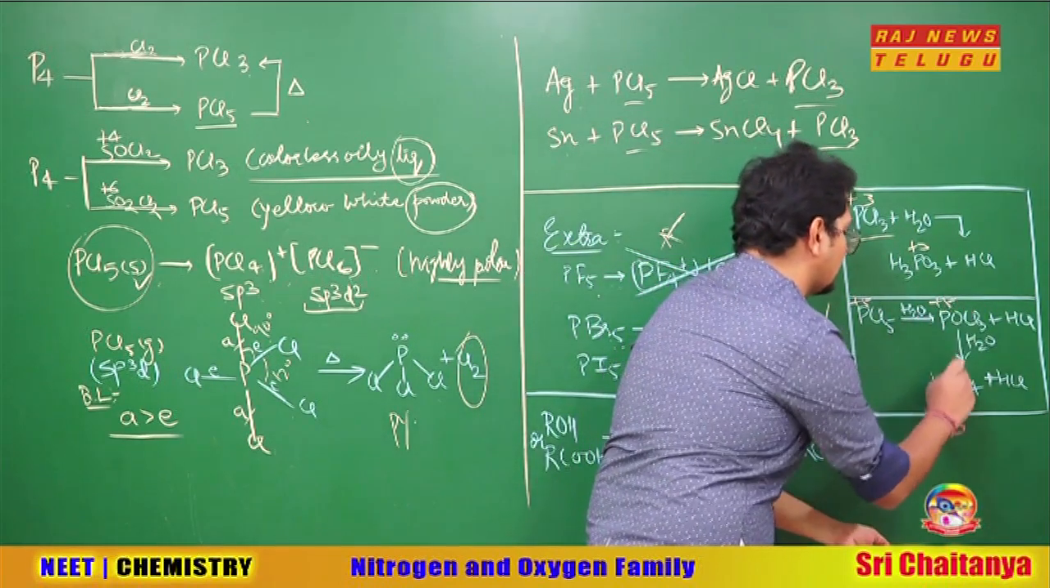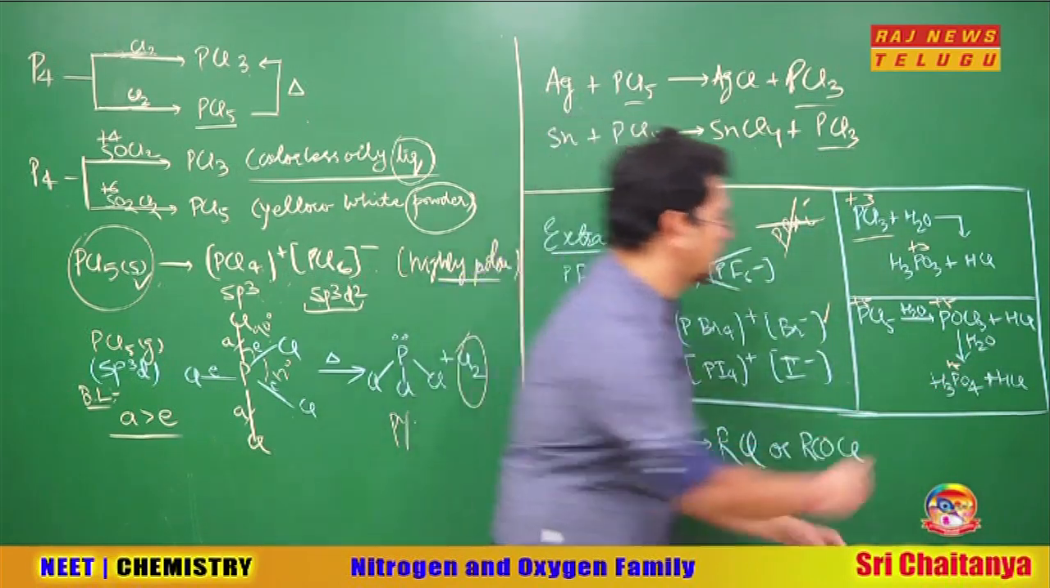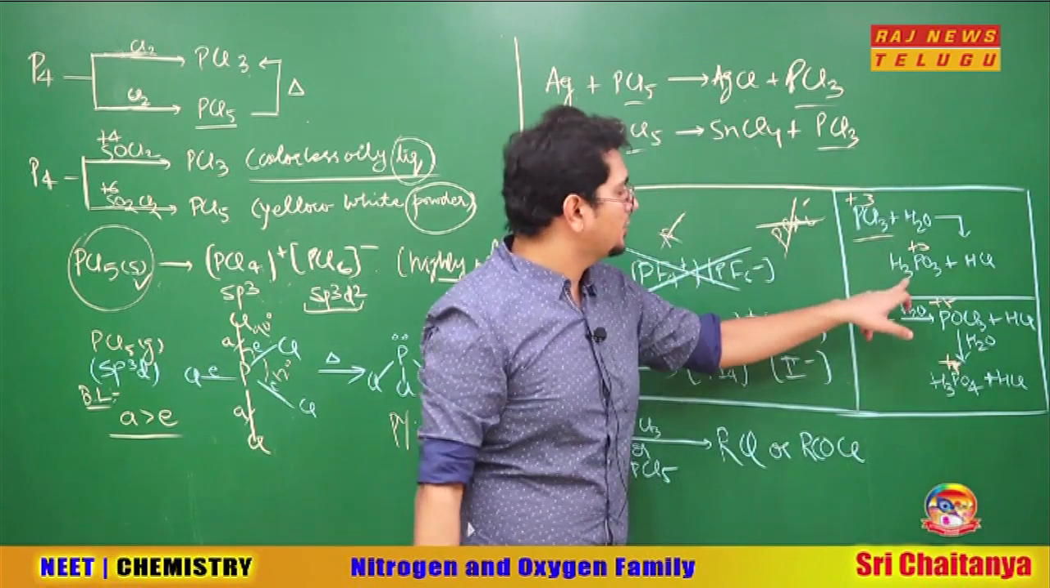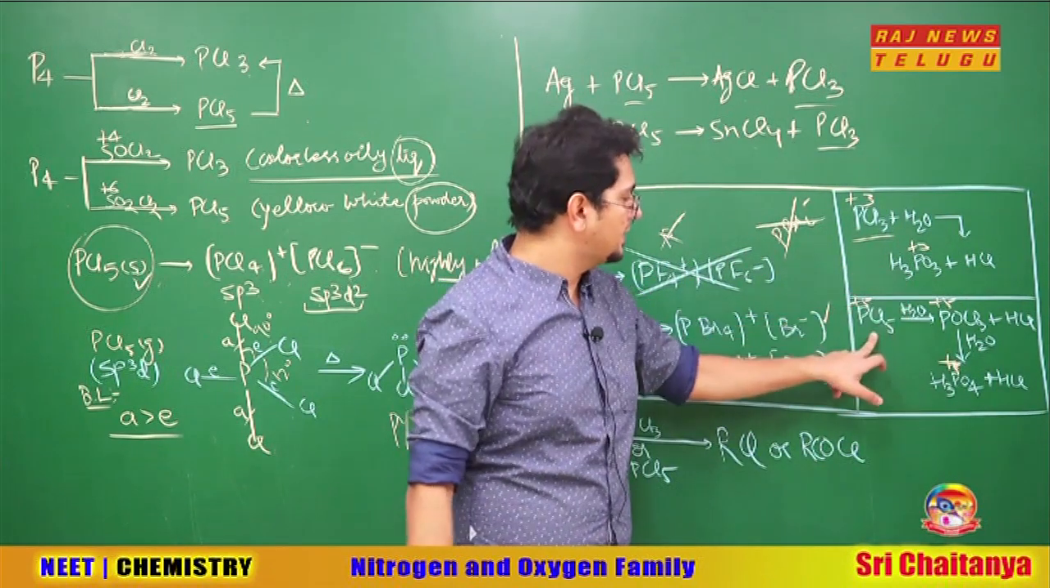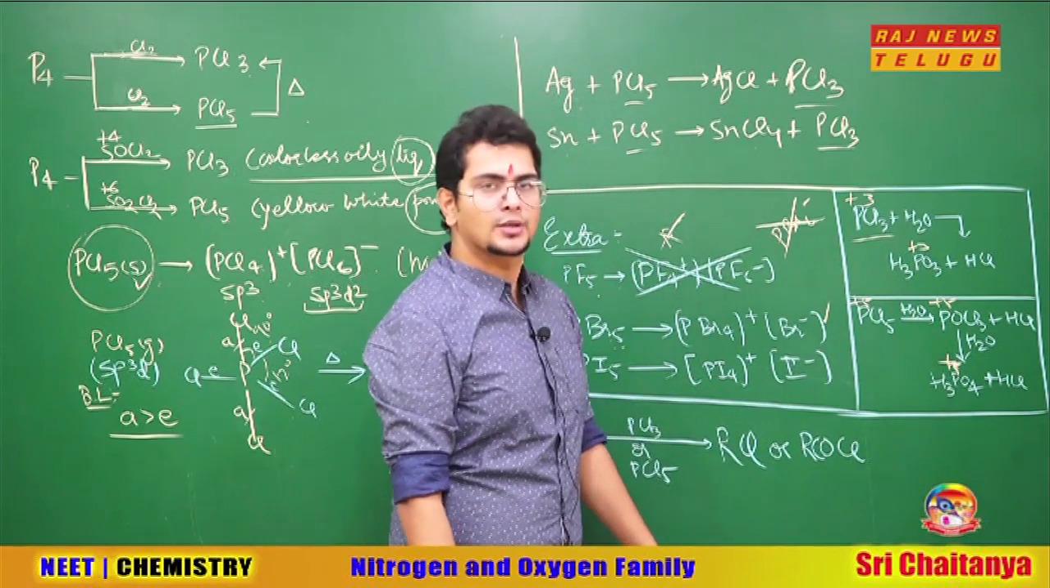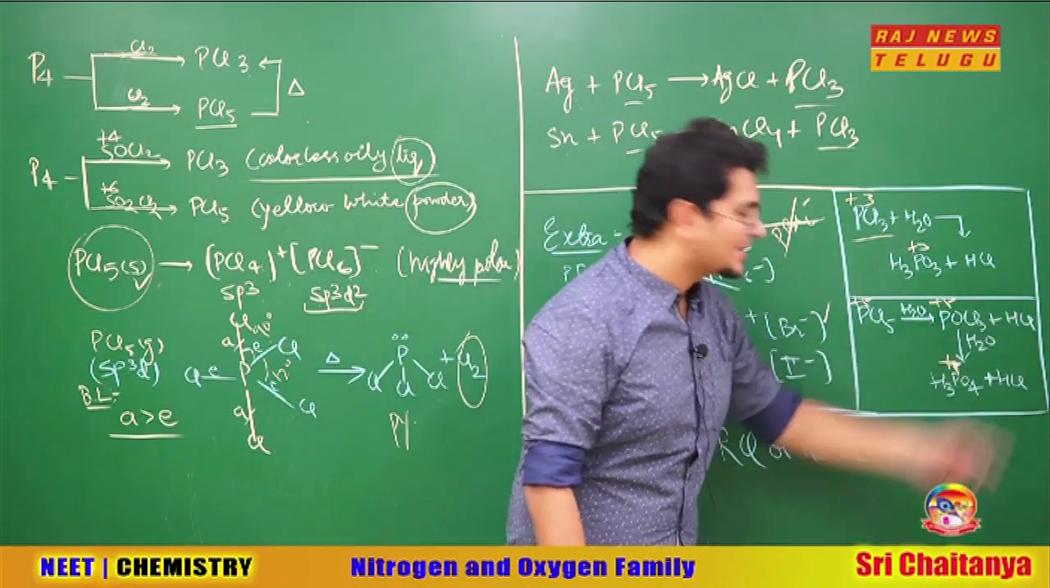Everyone is in plus 5 here, so there is no redox happening. So everyone is in plus 5. So bhaiya, PCl3 on complete hydrolysis forms a plus 3 oxy acid, and PCl5 on complete hydrolysis forms a plus 5 oxy acid. What is the byproduct? HCl here.